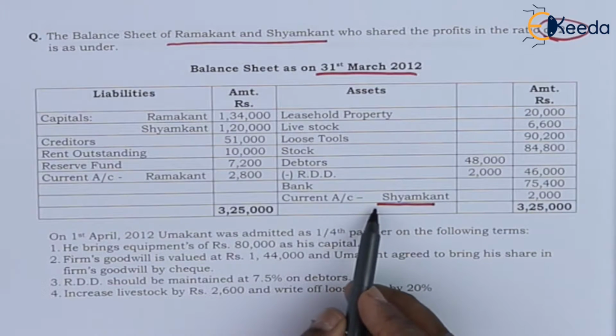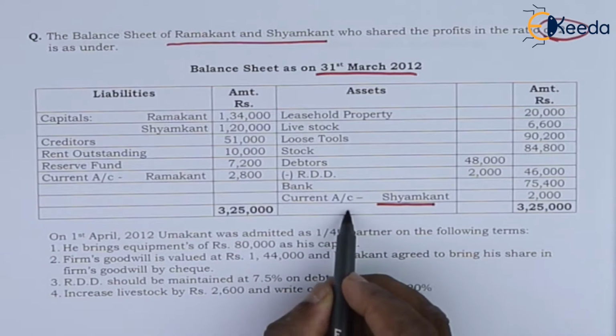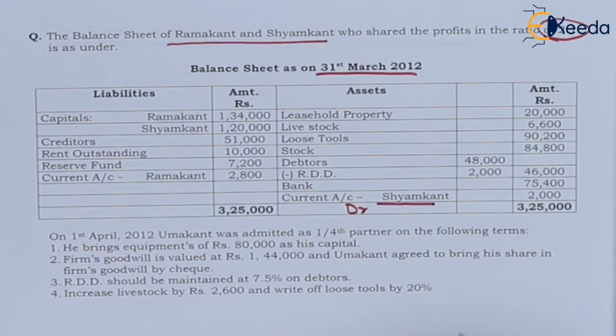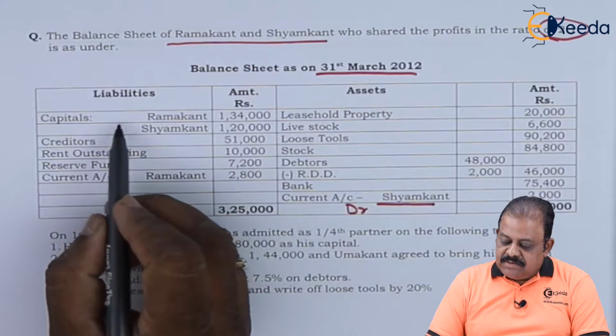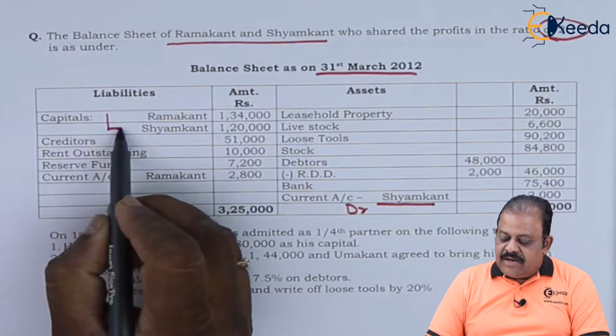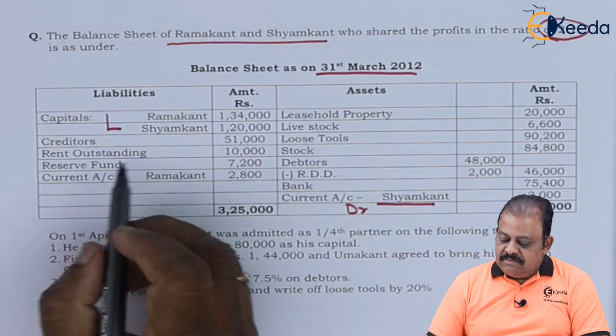This will be recorded in the partner's current account. As it is there on the asset side, this current account has a debit balance. So it will be recorded on the debit side of the current account. Capital account of Ramakant and Shamkant will be directly recorded in liabilities.